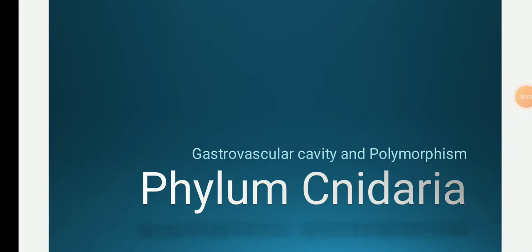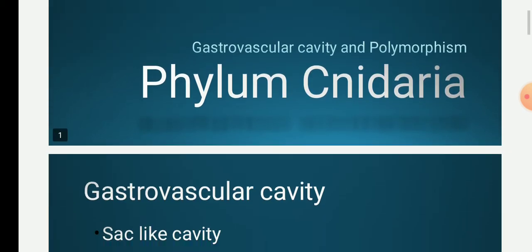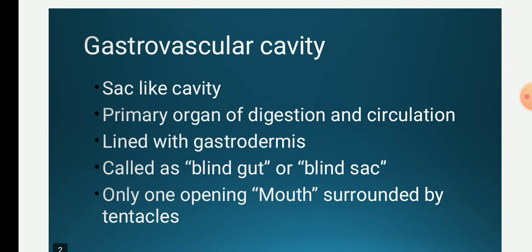Today we will study the gastrovascular cavity and polymorphism in phylum Cnidaria. So what is the gastrovascular cavity? The gastrovascular cavity is the primary organ of digestion and circulation in two major animal phyla, that is Cnidaria and Platyhelminthes. This gastrovascular cavity is also known as the stomach. This cavity is extensively branched into a system of canals.